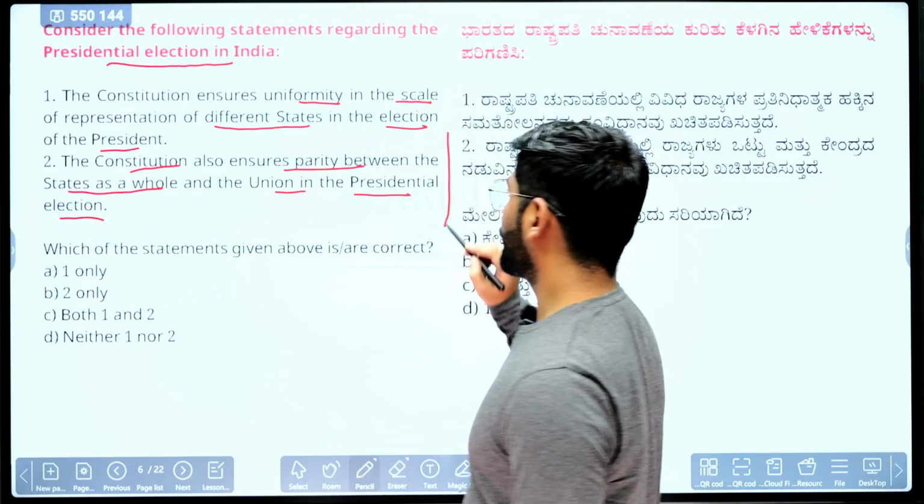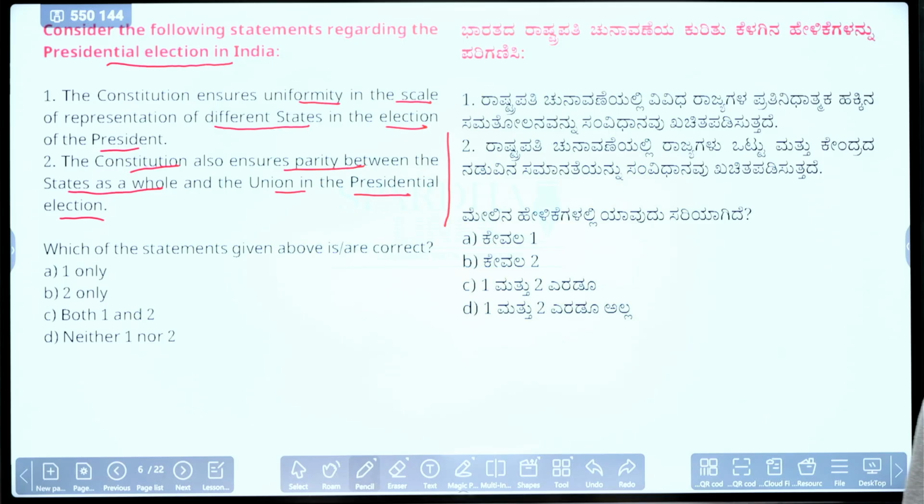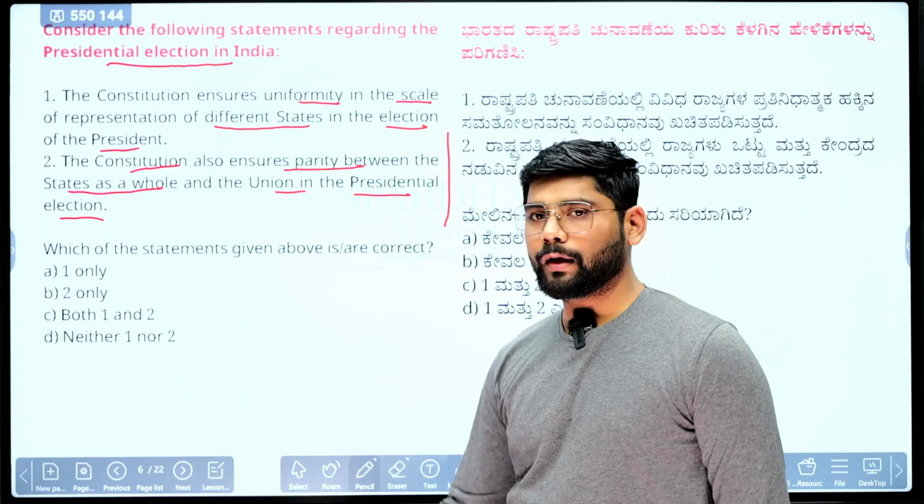Let me know which one is the correct here.